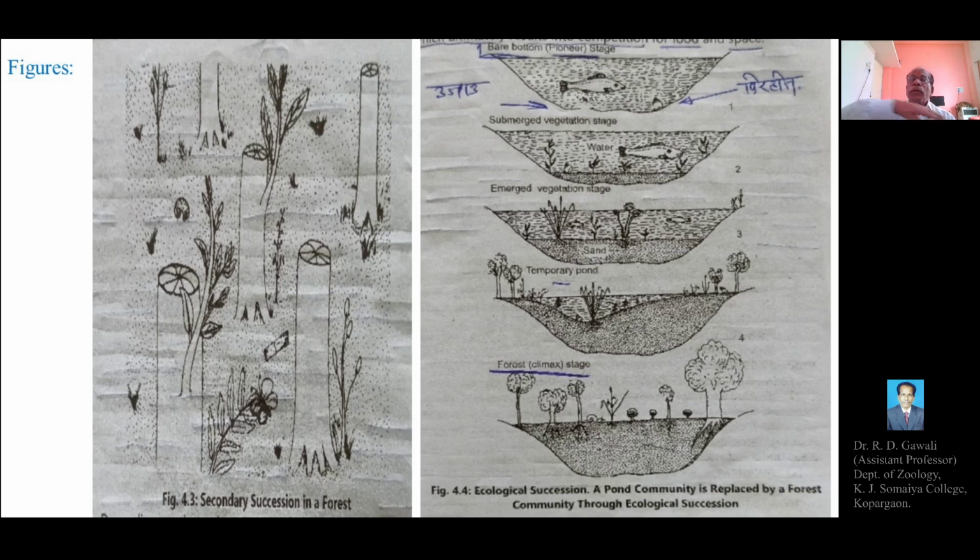Again, over a long period of time, a new forest community can develop with a stable or climax community of plants, the larger trees, and even animals will appear in the particular region. This is called secondary succession in the forest.